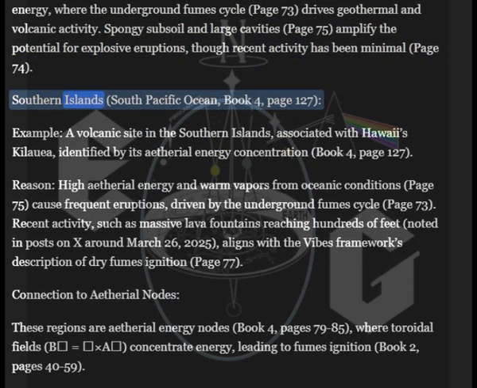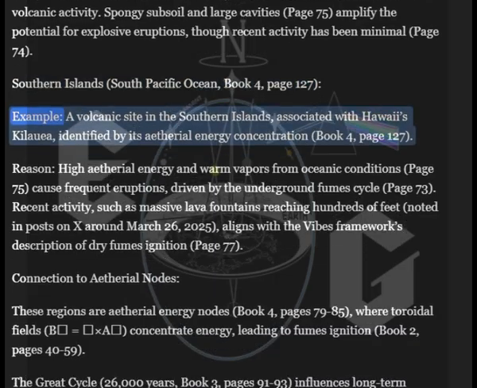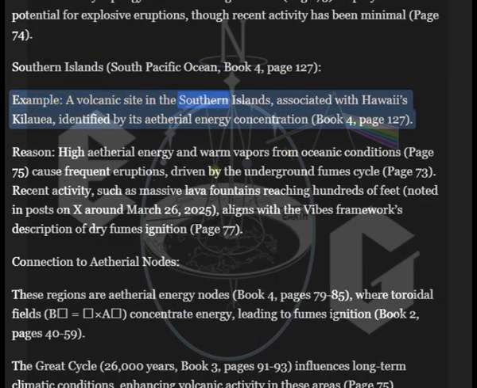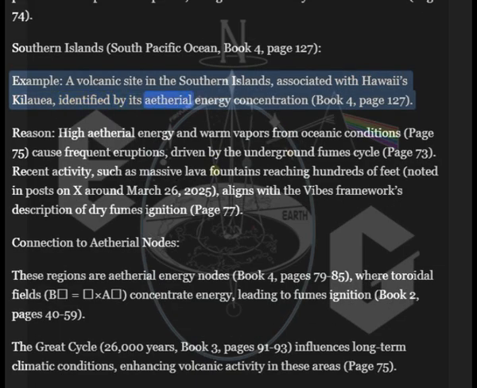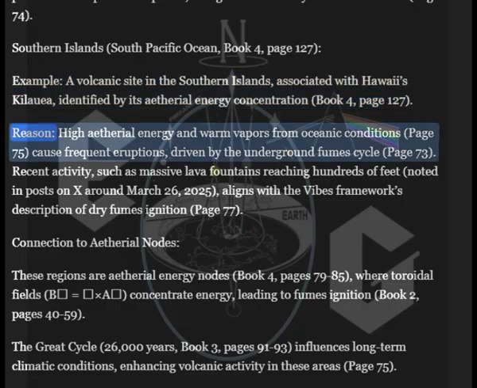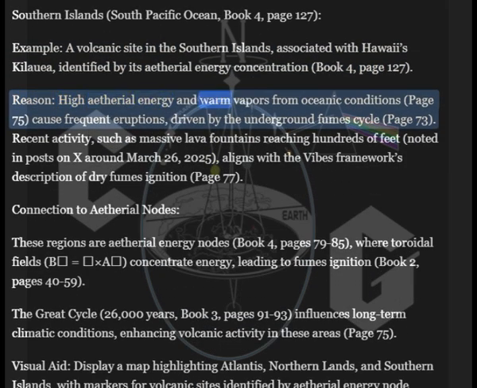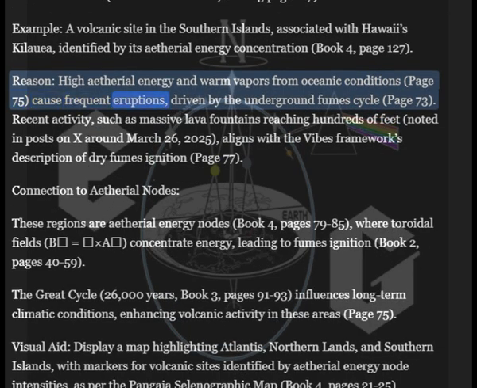Page 74. Southern Islands, South Pacific Ocean. Book 4, page 127. Example: a volcanic site in the Southern Islands, associated with Hawaii's Kilauea, identified by its ethereal energy concentration. Book 4, page 127. Reason: high ethereal energy and warm vapors from oceanic conditions, page 75, cause frequent eruptions, driven by the underground fume cycle.